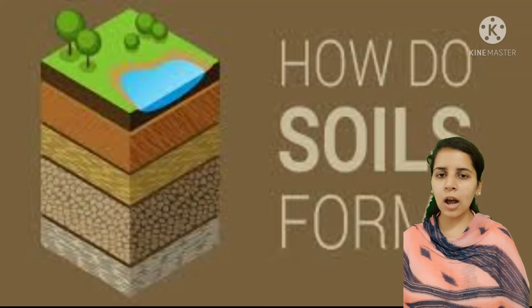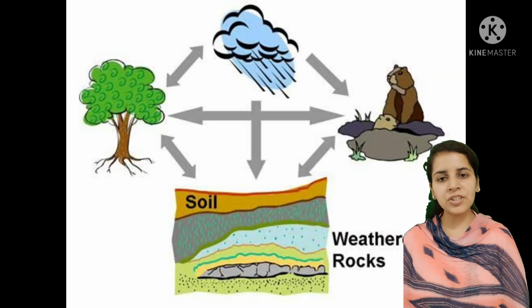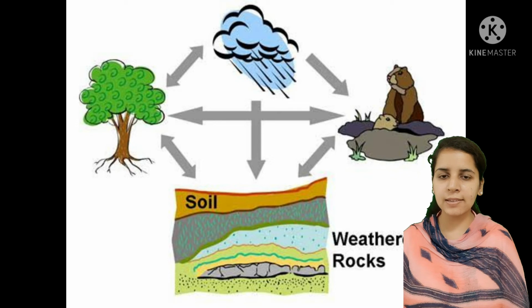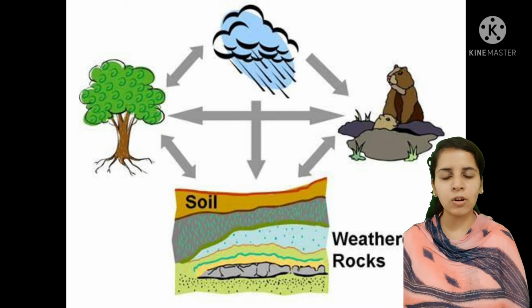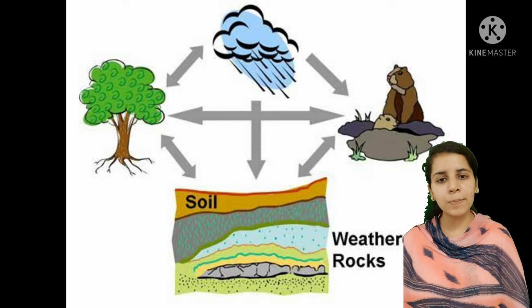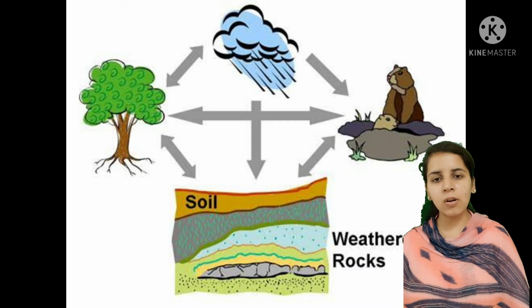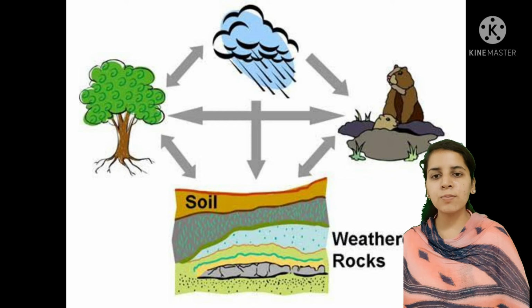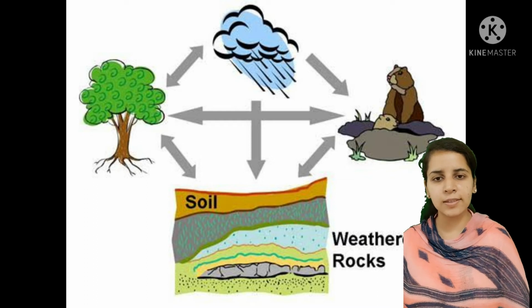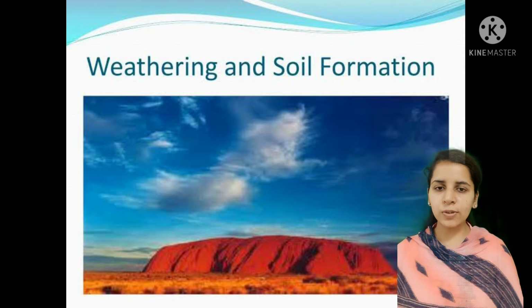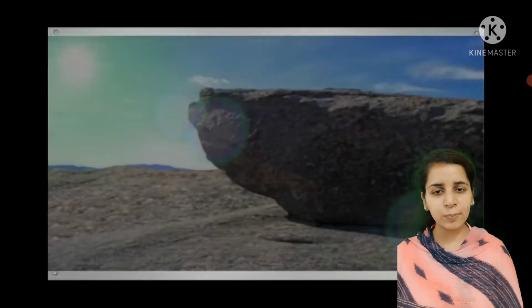Now, do you know how soil is formed? So students, formation of soil is a slow, long and continuous process, and it is formed by the breakdown of rocks into smaller pieces by wind, rain, heat and cold, and this process is called weathering. So students, what happens in the weathering process?